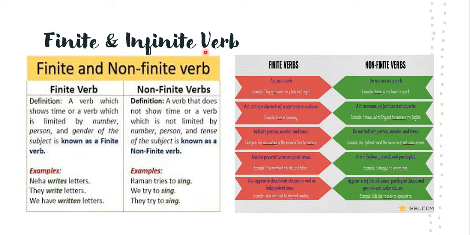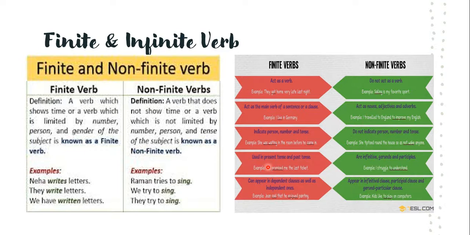Just see when we are supposed to use finite verbs and non-finite verbs, and what is the difference in the second image. The finite verbs act as the main verb of the sentence or the clause. They indicate the person, number and the tense. They are used in the present and the past tense and can appear in an independent clause as well as a dependent clause.